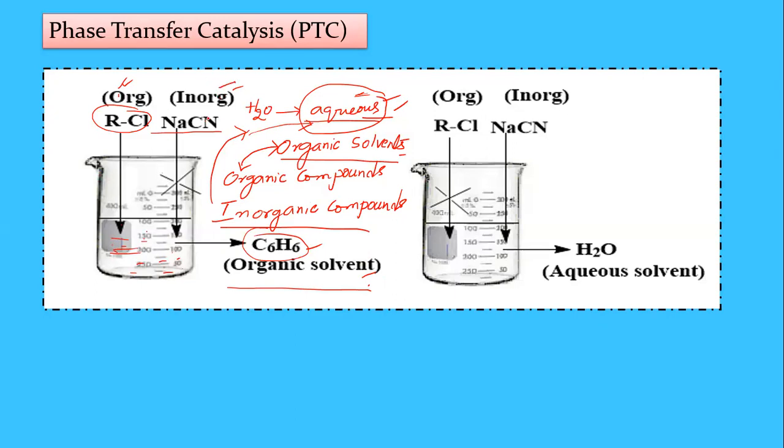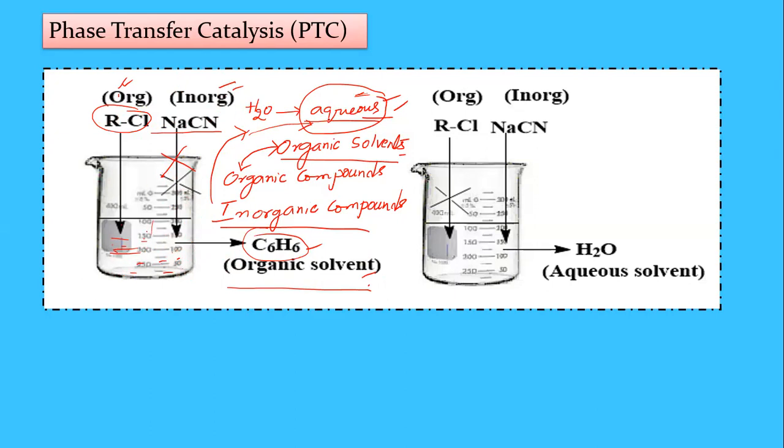Inorganic compounds are soluble in aqueous solvents but not in organic ones. So NaCN is not soluble in benzene. Here only the organic compound RCl is soluble, and NaCN is not soluble in benzene.